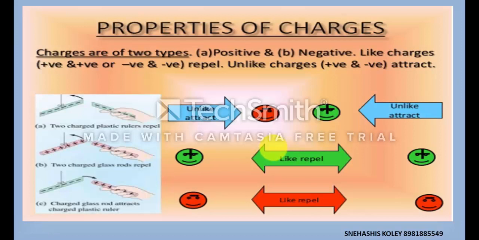Properties of charge. Charges are of two types, A positive and B negative, which we have said earlier. Like charges repel each other, like positive and positive will repel each other. This is the positive one, and it repels this positive charged rod. So this rod is repelled to this side, and in this case negative and negative also repel each other because they are like charges, and unlike charges will attract each other. In this case, as you can see, this is the positive one attracting the negative one. So in this figure, unlike charges attract each other, and like charges, like positive positive or negative negative, will repel each other.